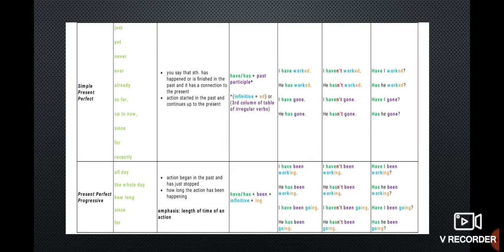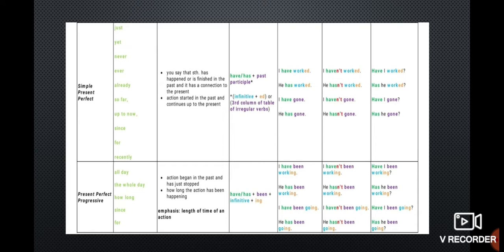Sometimes you can use present perfect if the time is not mentioned, although it is past. I have completed my degree. Here you can say present perfect. If you say I have completed my degree in 2000, it's a wrong sentence. You can say I completed my degree in 2000. So if the time is mentioned, you write simple past. If there is no time mentioned, you can write with present perfect.